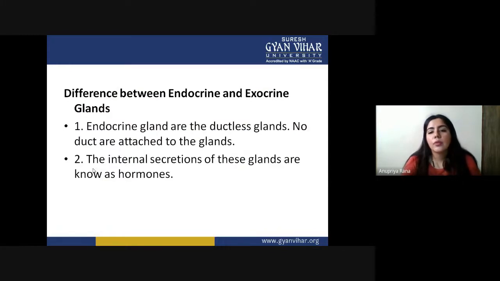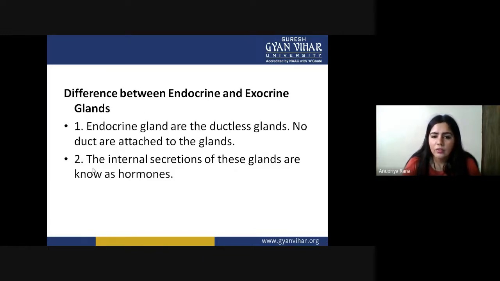Difference between the endocrine and exocrine. Now, what we are going to see, they are the two types of glands which are present in our body. One is called endocrine, and the second is called exocrine. I think the name is also suggesting something inside and something outside. So endocrine glands are ductless glands.